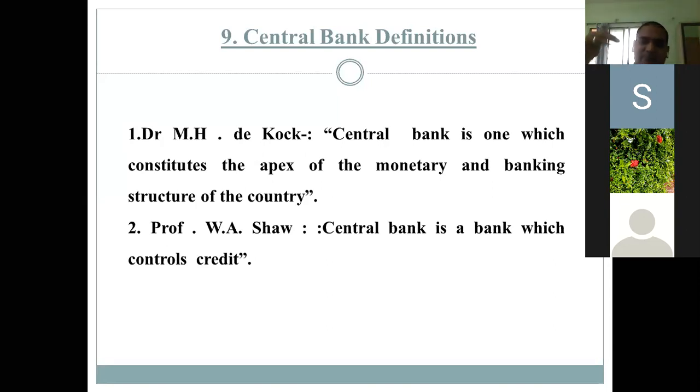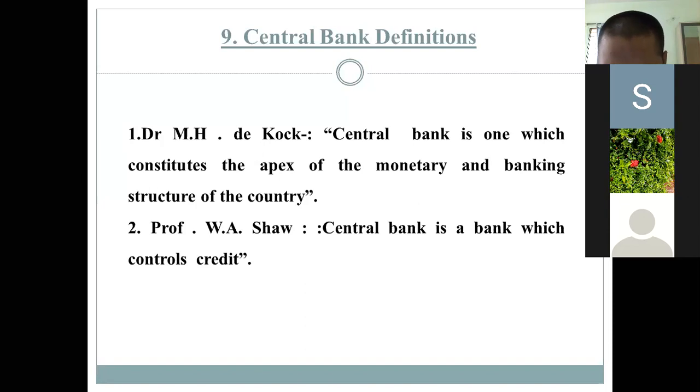The word apex means at the top level. It is like our judiciary system. In our judiciary system, as we know, at the top level there is the Supreme Court, then the high courts, and then the district courts come. In the same way, the central bank operates at the top level. It is also called the bankers' bank, and such a bank controls all the commercial banks and also helps the government.